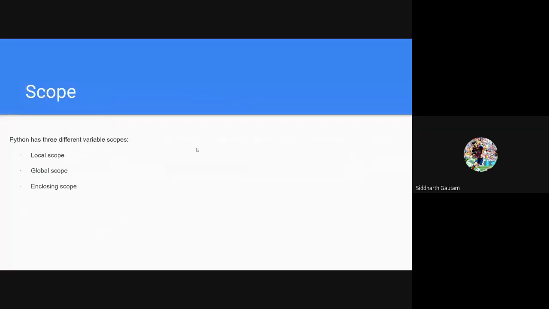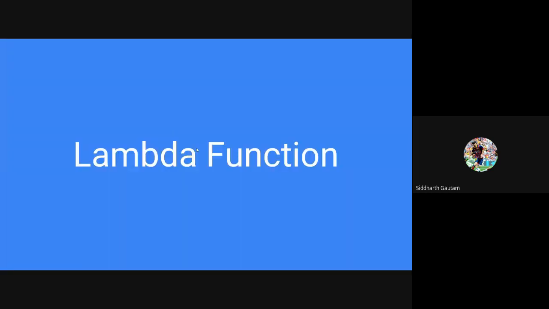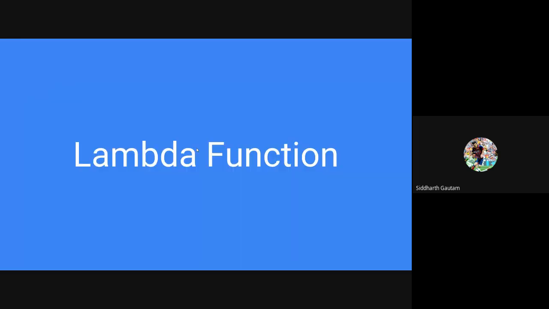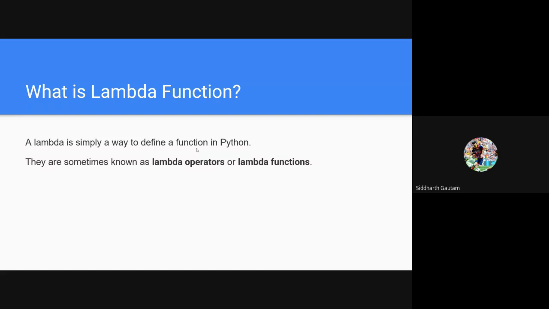So we have done scoping. In the next class we are going to be doing exception handling, and I think scoping is a more appropriate topic for exception handling. That we will do tomorrow. And today we are going to be using lambda function.